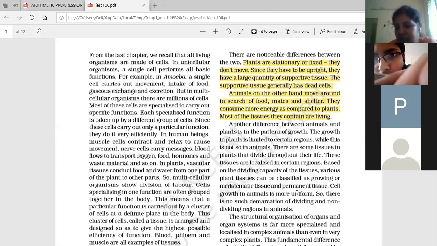Cell growth in animals is more uniform. It won't happen that one part is growing more and one part is growing less. In animals that won't happen. Uniform growth will be seen in animals, but in plants we can't say. Plants can grow in any direction. If a branch is moving towards the right, an exactly equal sized branch need not develop on the left-hand side. That won't happen. There is growth in any direction.